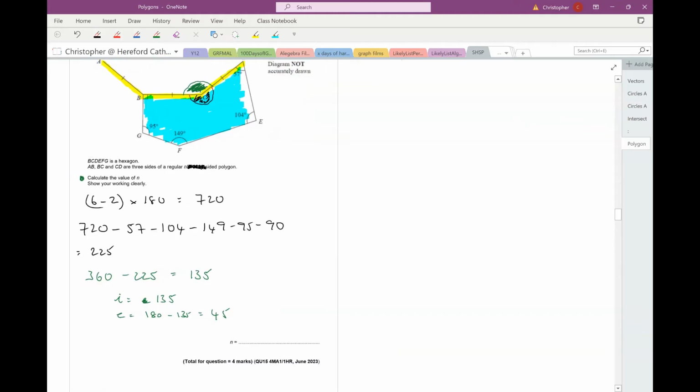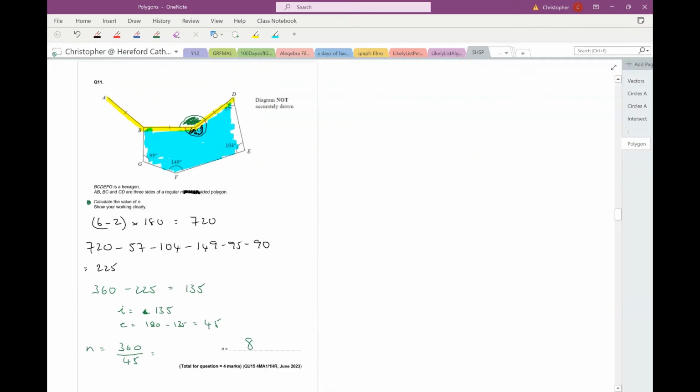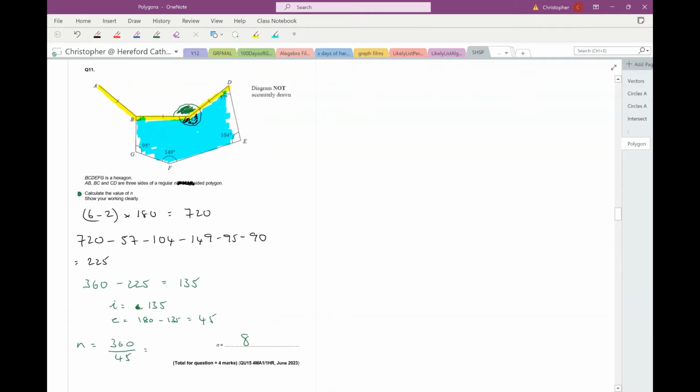So now I know the exterior angle of that shape. I can find the number of sides by doing 360 divided by the exterior angle. Let's have a look. 360 divided by 45. It's got 8 sides. It must be an octagon. And the answer is that n is 8. And that's question 11 done.